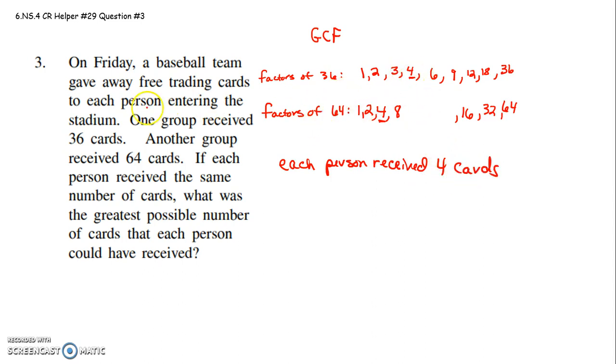The first must have been a group of 9 people, each receiving 4 cards, and the next one must have been a group of 16 people coming through, and they each received 4 cards. All right, I hope that helps.